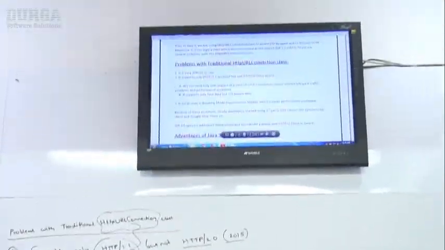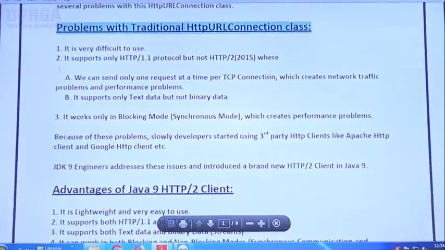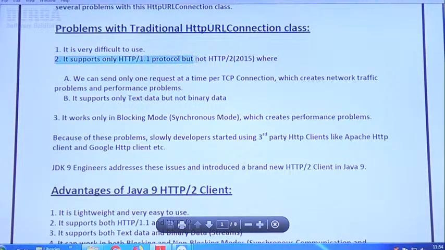Observe that problems with the traditional HTTP URL connection class. It is very difficult to use. Yes, it's very difficult to use. It supports only the HTTP 1 protocol but not HTTP 2, which came in 2015, where we can send only one request at a time per TCP connection, which creates network traffic problems and performance problems.